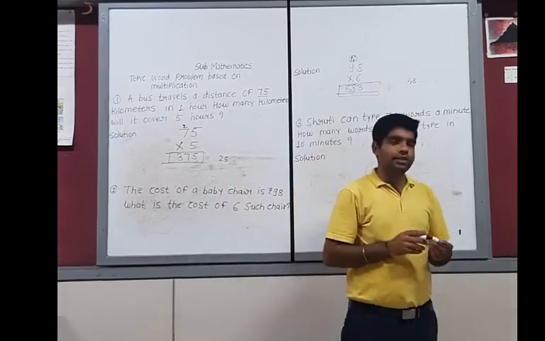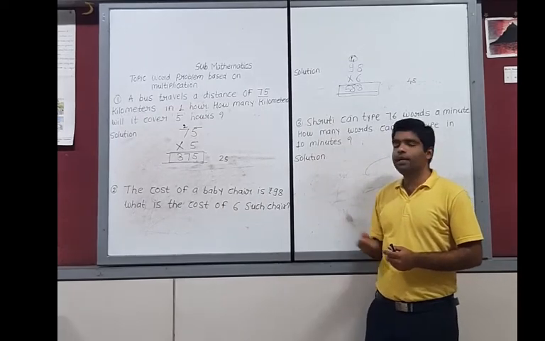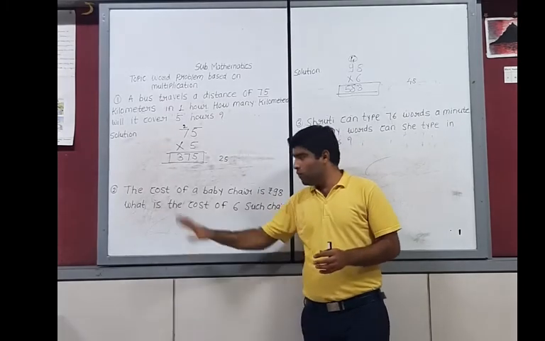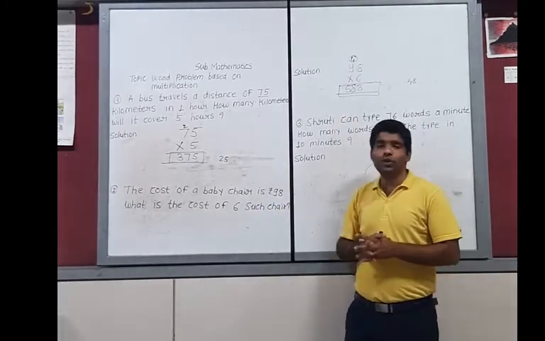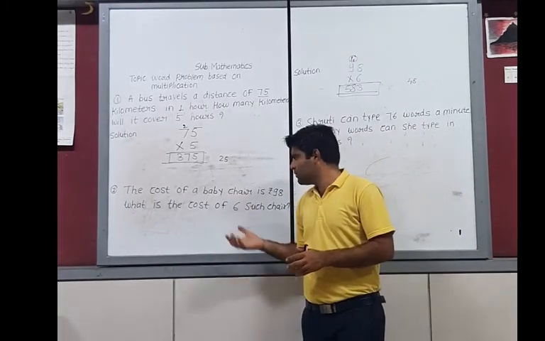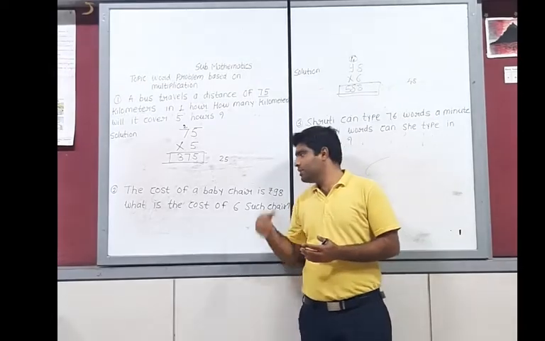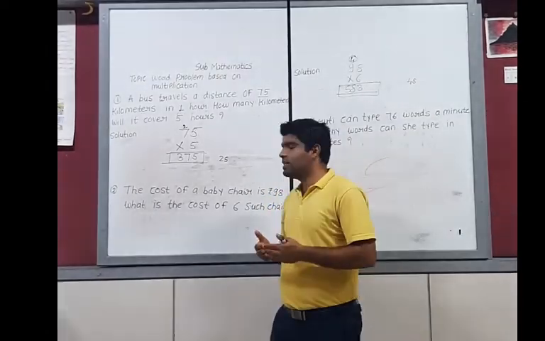Okay, it means your question is what? The cost of the baby chair is given to you. This is 98 rupees. Now the next one is what? What is the cost of 6 such chairs? It means the solution of the example is this: the cost of one chair is given to you, 98 rupees. Similarly, you have to find out the cost of 6 such chairs.